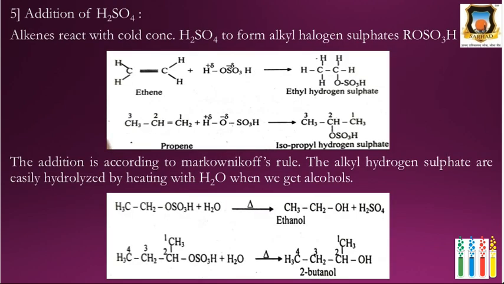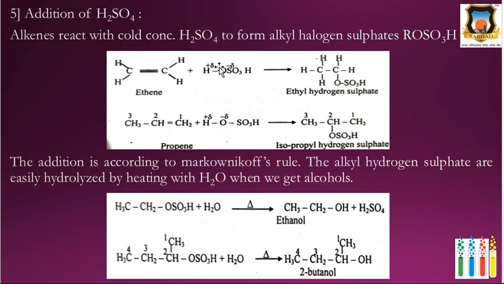Then next is addition of sulfuric acid. Alkenes react with cold concentrated H2SO4 to form alkyl hydrogen sulfate. This ethene, when reacted with H2SO4, gives ethyl hydrogen sulfate. Again it follows Markovnikov's rule.